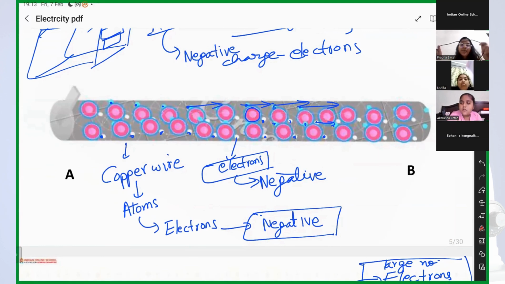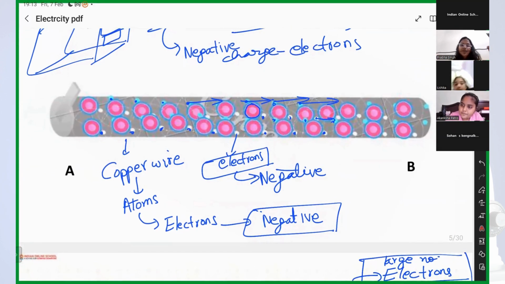But if I connect it to the power socket of my home, will the current flow in this wire? I'm saying that I'll connect this wire to the power socket of my home.